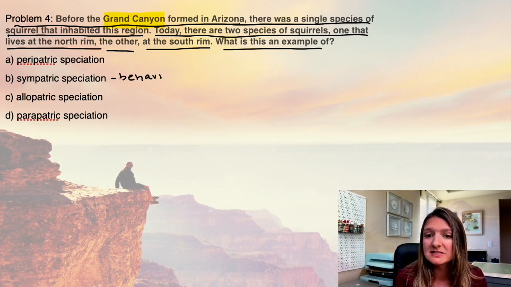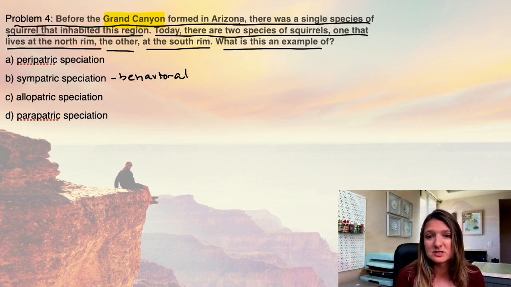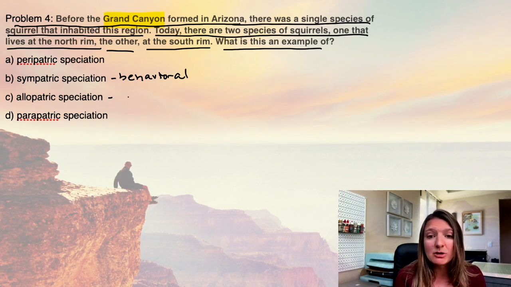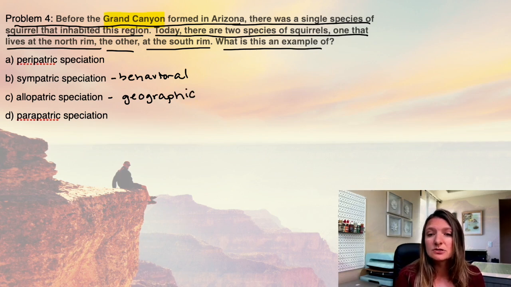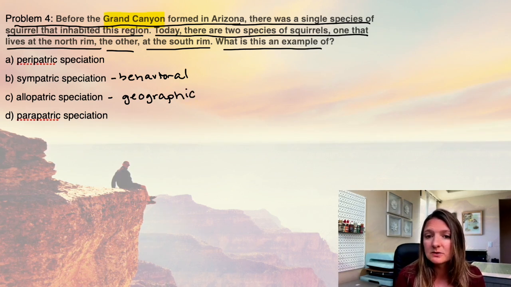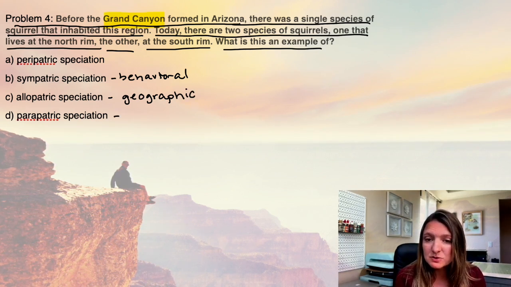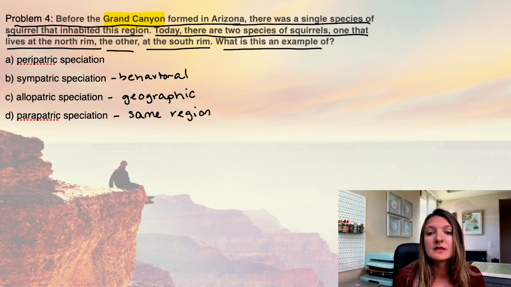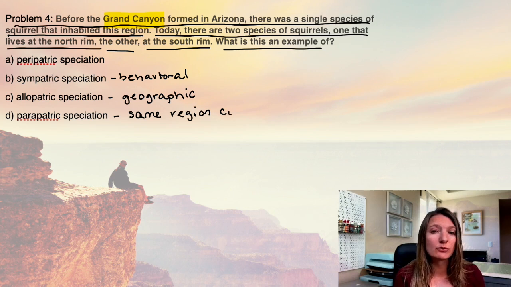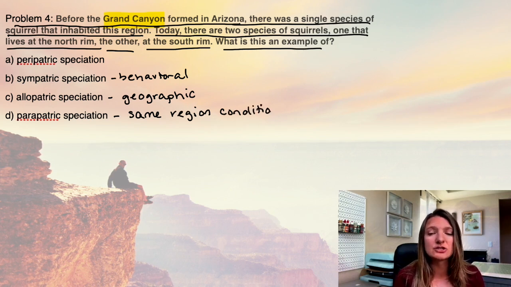Sympatric speciation is going to be behavioral speciation. Allopatric speciation is going to be geographic speciation. Those are the big differences between the two. Parapatric speciation is basically they're going to be in the same region but have speciation, so conditions arise and you have speciation.